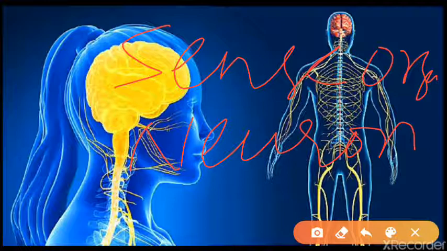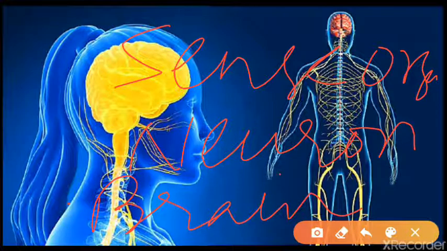With these 5 sense organs we sense whatever is going on in the environment, and we give the information to the neurons, and the neurons give it to the brain, and the brain responds to that situation.